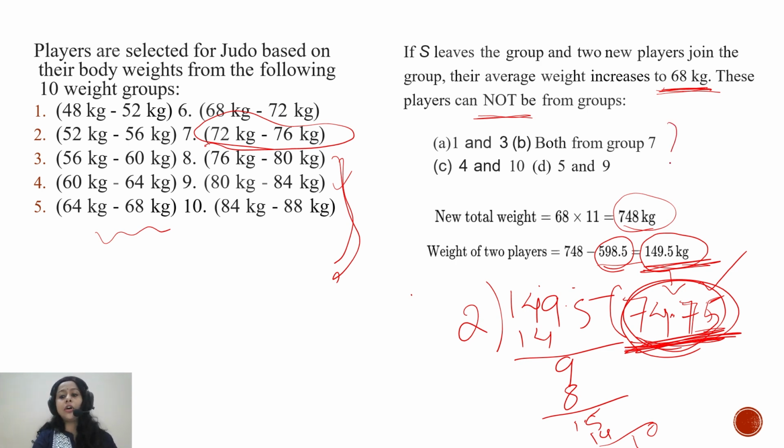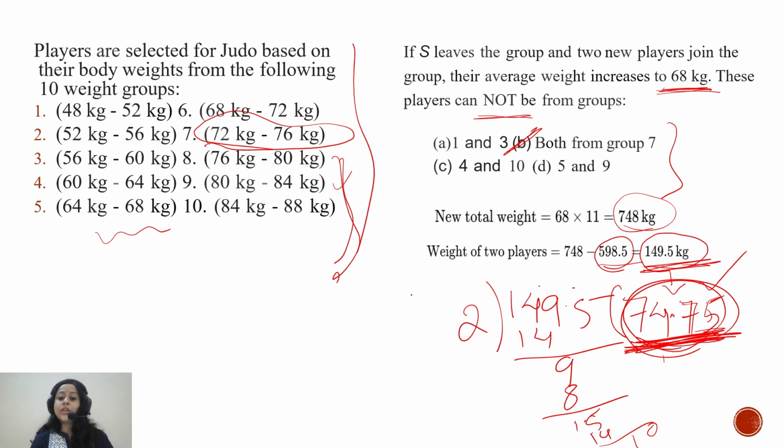So given all the options, both players cannot belong to group 7, although the average is coming out to 74.75, which will fall in group 7, but two players cannot be from the same group as per the question.